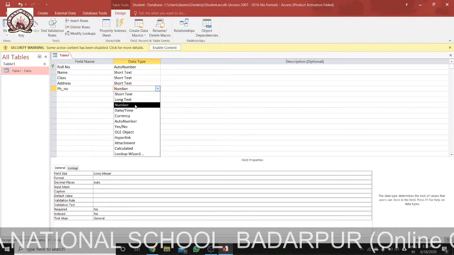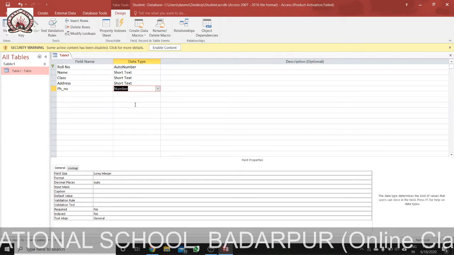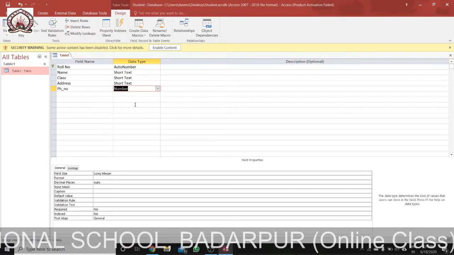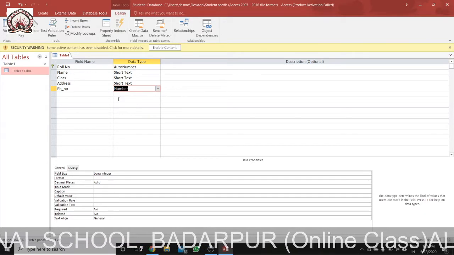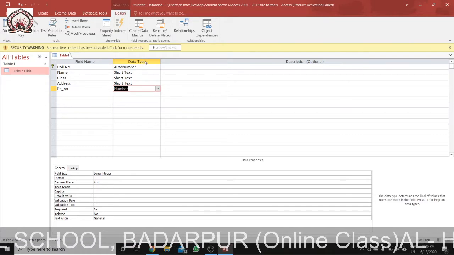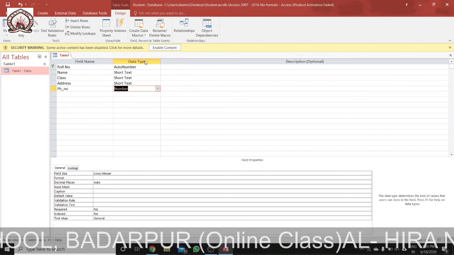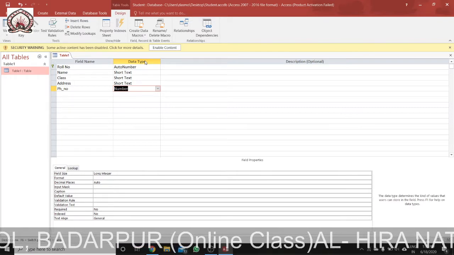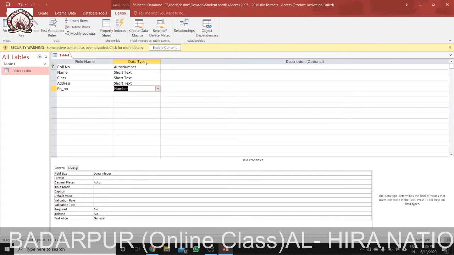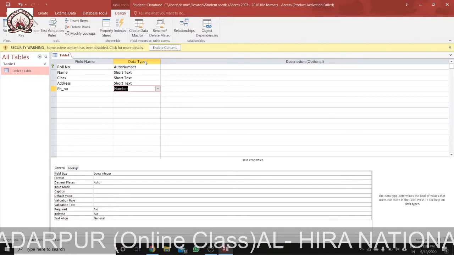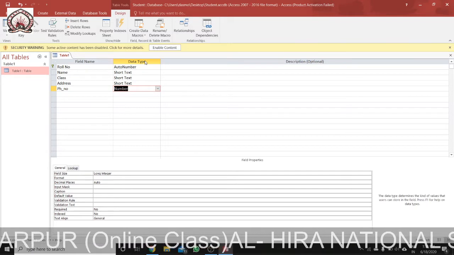So how can you set the data type? We can click on the field header, and then in the formatting group of the field tab, click on data type, and like this we can change the data type.